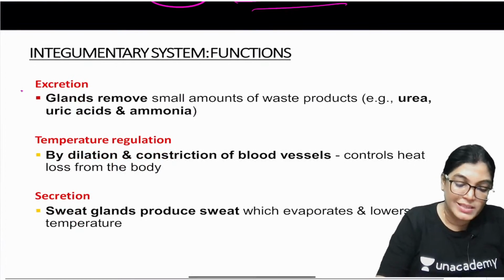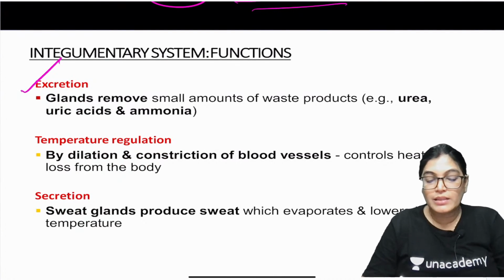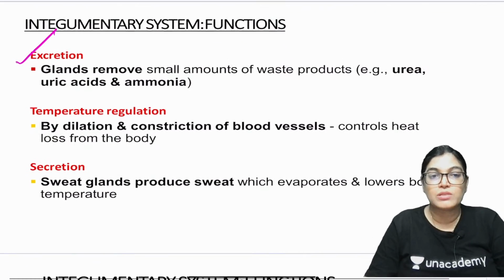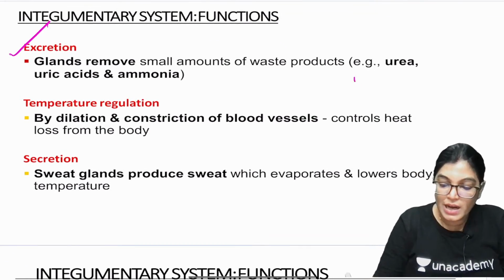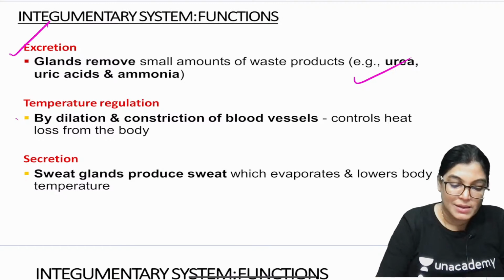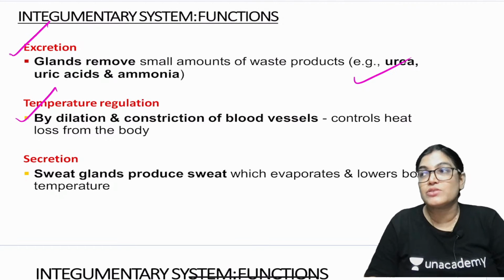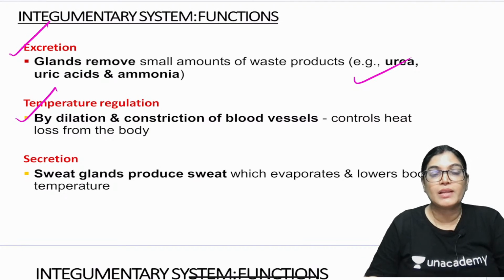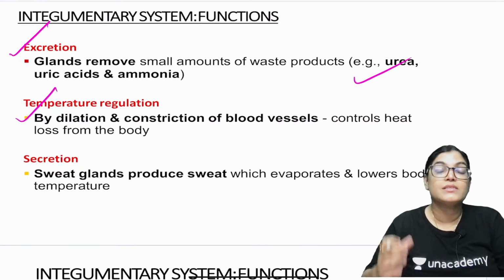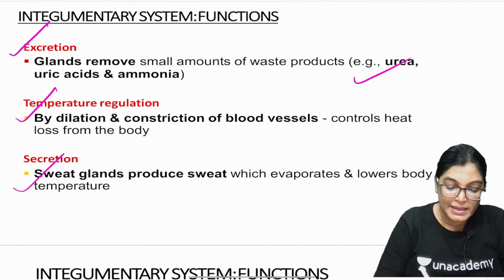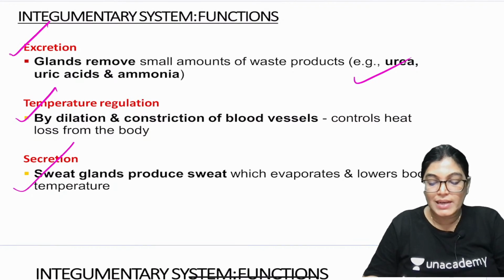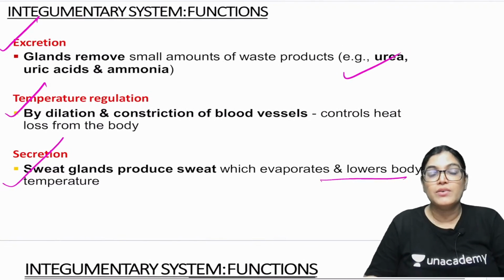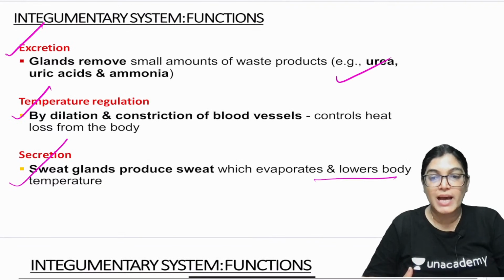Another important function is excretion. The important waste products released via the sweating process are urea, ammonia, and uric acid. Temperature regulation is done by vasoconstriction or vasodilatation of blood vessels, by which heat loss from the body is controlled. Sweat glands produce sweat which evaporates and lowers the body temperature. So sweating is another important mechanism which helps us to